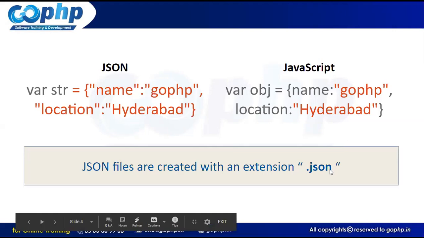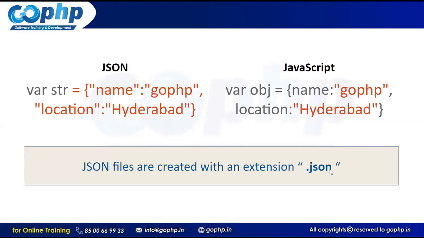Later we will see, when we want to work with a huge amount of data, we have to store the data into a JSON file. That file extension should be .json. Right now we don't have any server environment. Anyhow, we need to read the data from a file. I will use the JSON file when I'm working with Ajax or some other application. In the JSON file, I will keep some static data. I will just show you how we can read the JSON data and how we can decode it. Nothing but JSON is a string format that we need to convert into a JavaScript object. That's what we will see in the next session.